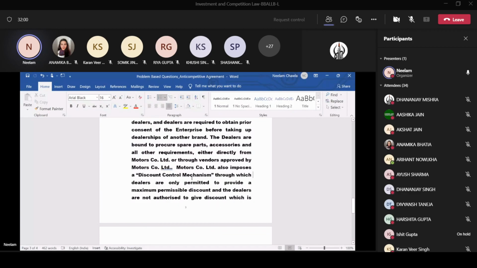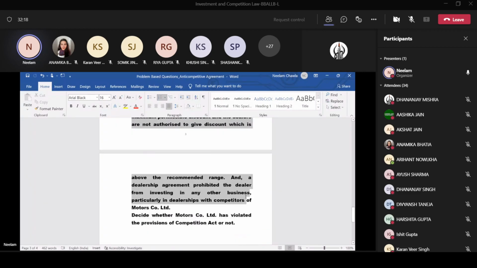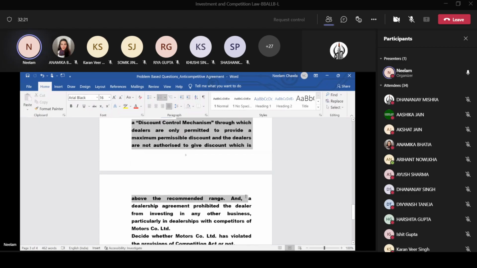Now the last thing which is given here is that the Motors Company Limited also imposes a discount control mechanism through which the dealers are only permitted to provide a maximum permissible discount, and the dealers are not authorized to give a discount above the recommended range.